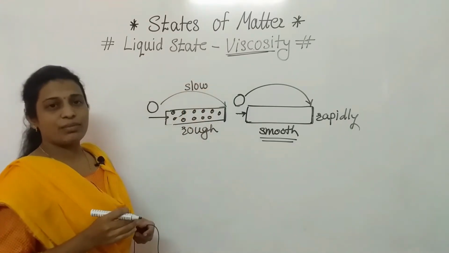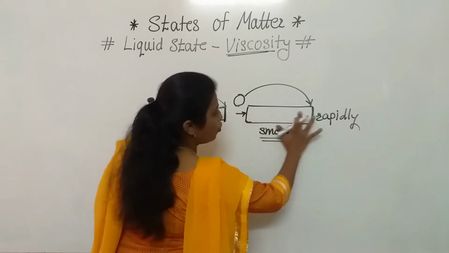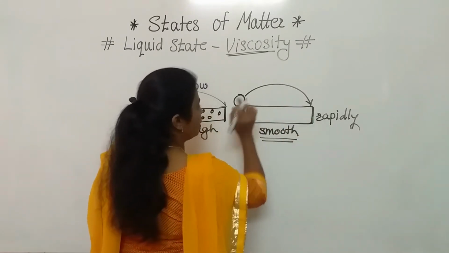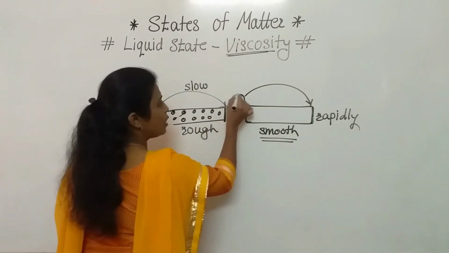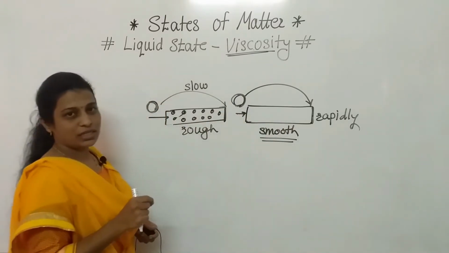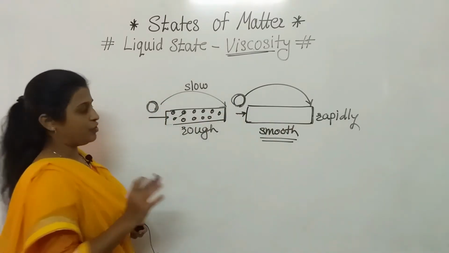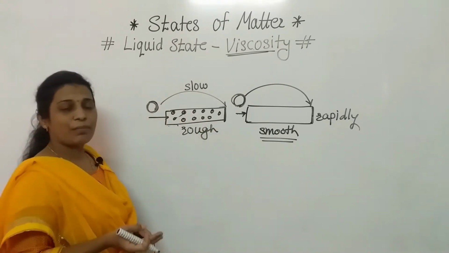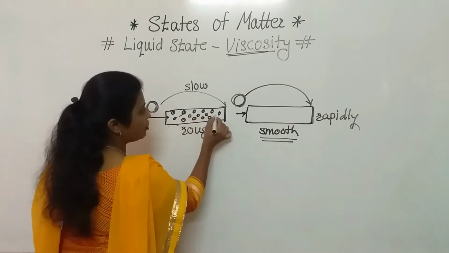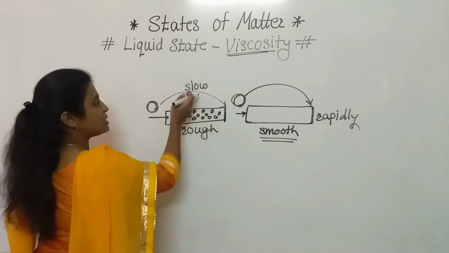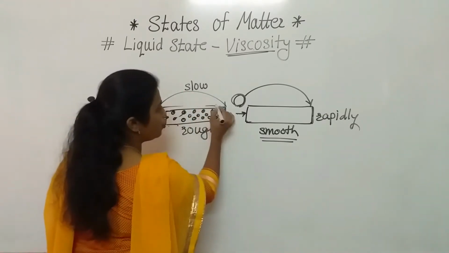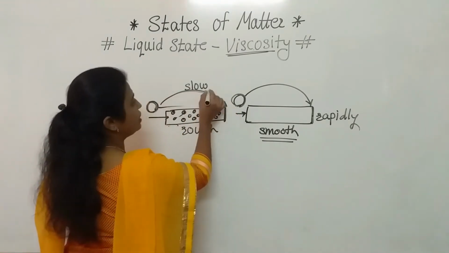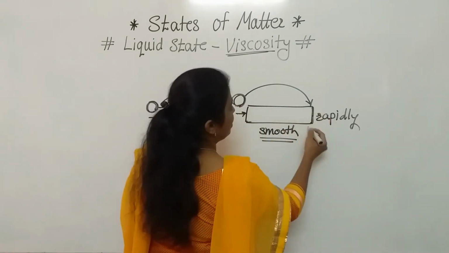Why? What is the reason behind that? Listen carefully. Here that road was smooth, so there was no resistance from that road to that ball, because we have taken the same balls; only the road or surface is changed. Simply we will consider the surface. On that surface, a number of stones are there. That surface is rough. So what is happening? The roughness of that surface resists the ball from moving forward, and that is the reason it reaches the end slowly, while on the smooth one it reaches the end rapidly.